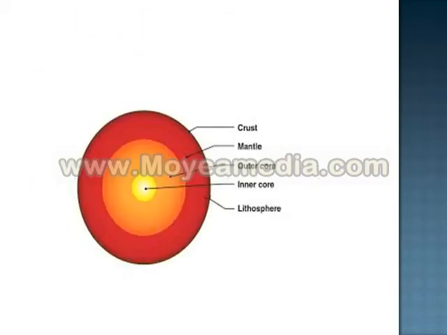Here you can see the picture of lithosphere. It consists of crust, mantle, outer core, inner core, like that.